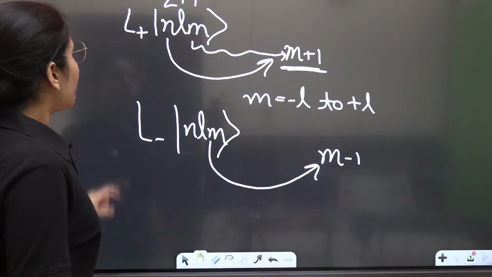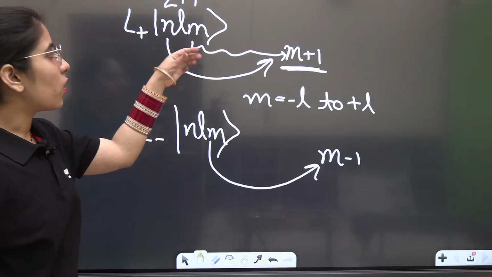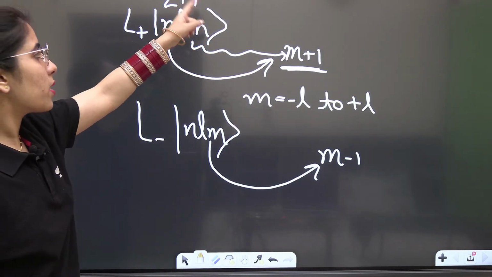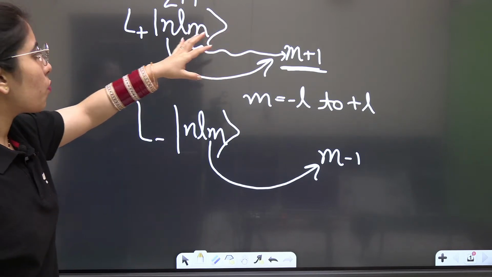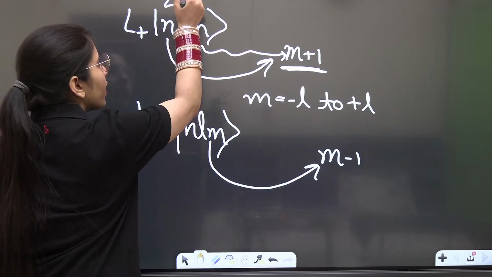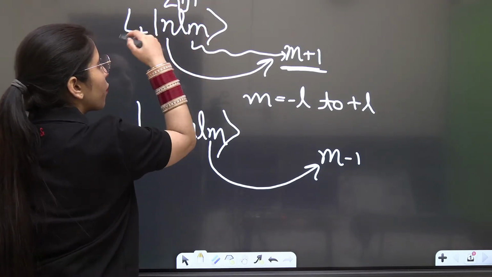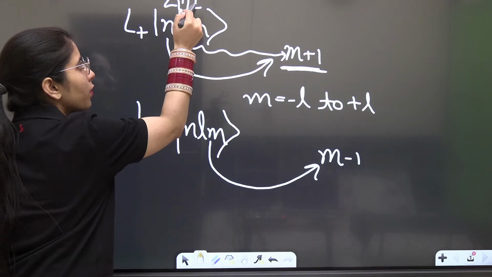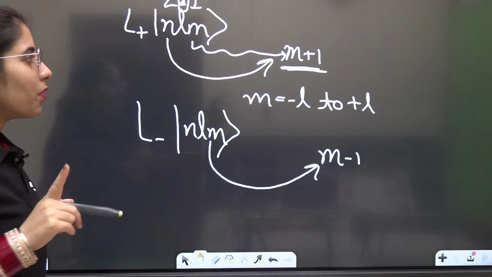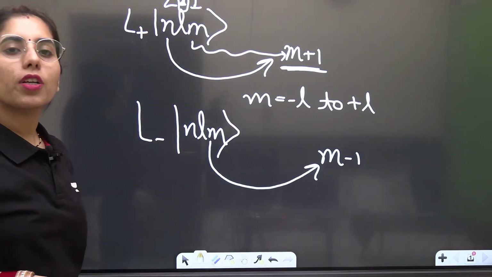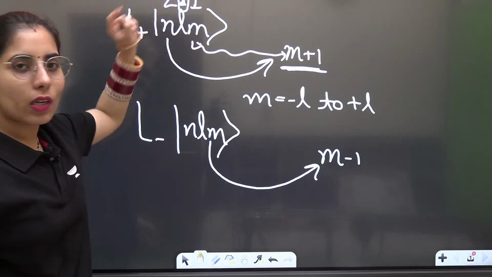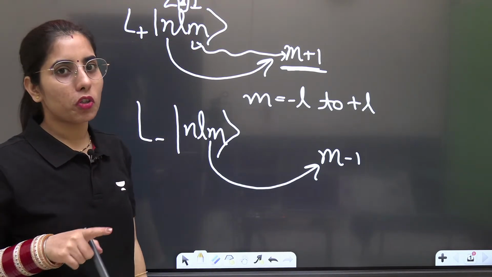When you operate the L positive operator on this state, m will increase by 1, meaning 1 plus 1, which will be 2. Corresponding to l equal to 1, can you have 2 here? Is it possible? No. Which means my final answer will be 0, because I can't have that m equal to 2. It is not allowed for l equal to 1. You also have to be careful about those things.